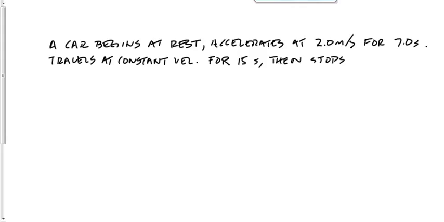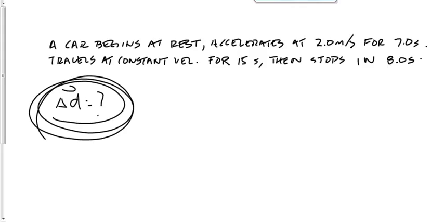Then slows down to a stop in 8 seconds. The question is, what's the total displacement? What's the total displacement? Yes, that acceleration should be 2.0 meters per second squared, not 2.0 meters per second.